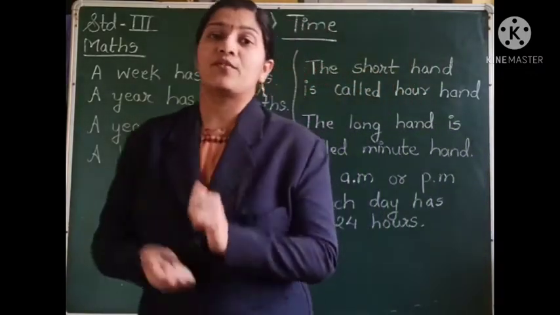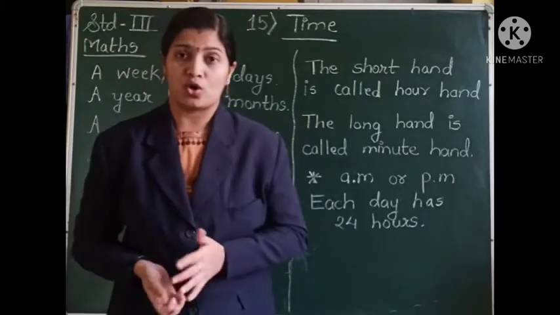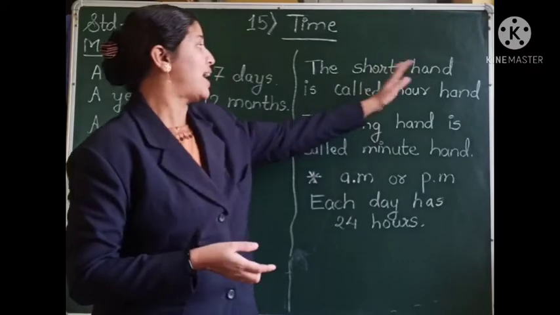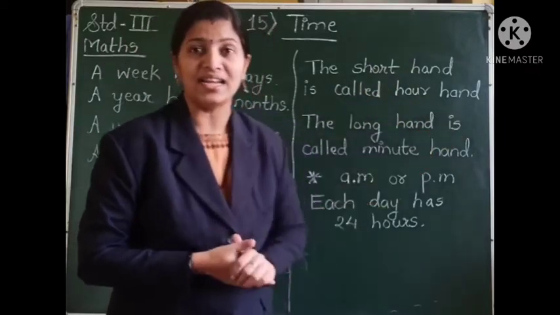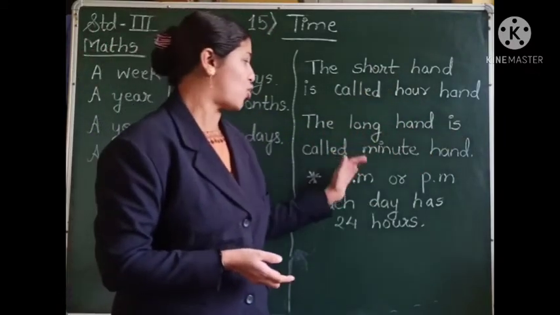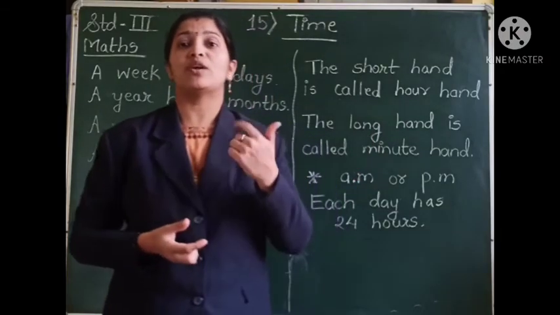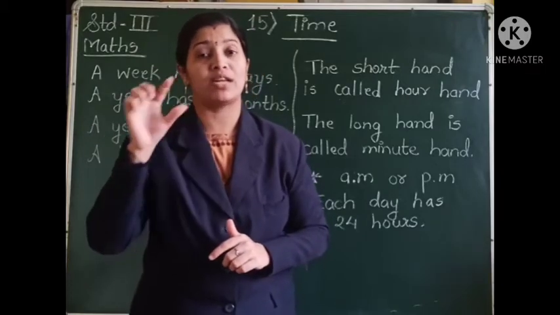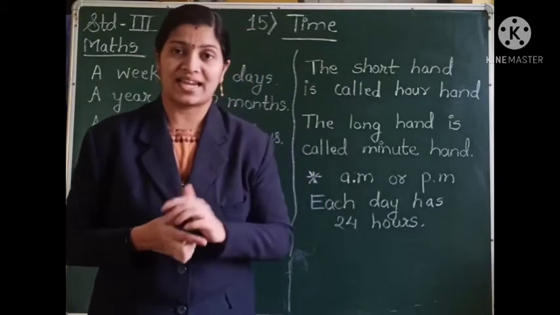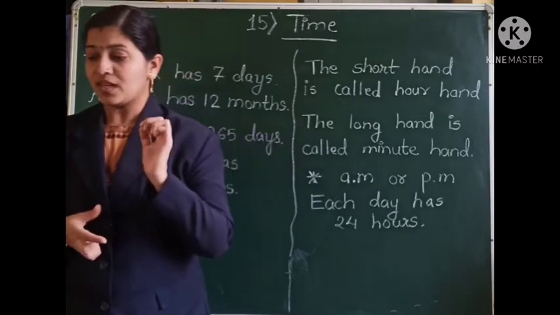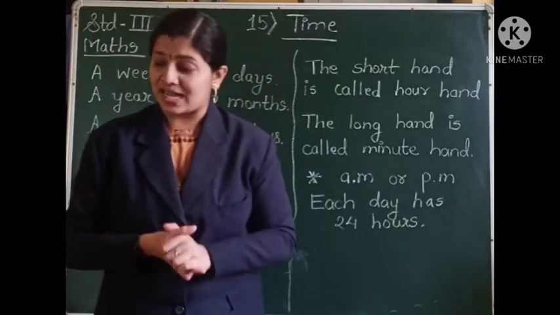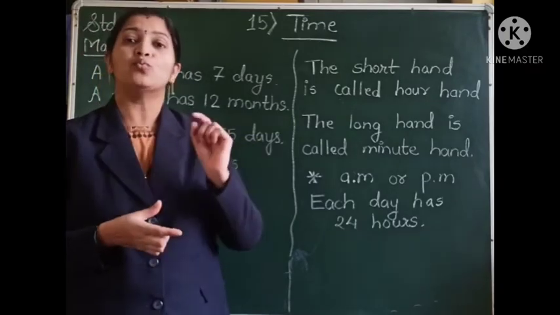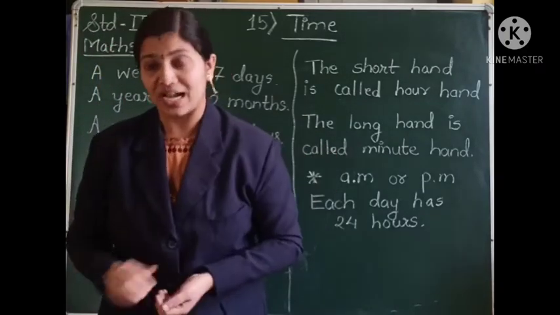So also we had learned about the clock. Yes, the clock is having 3 hands. The short hand is called the hour hand and the long hand is called the minute hand. There is one more hand which is the thinnest and it moves very speedily or very fast. That is the second hand. So students, there are 24 hours in a day and the hour hand takes 1 hour to move from one number to the other number.